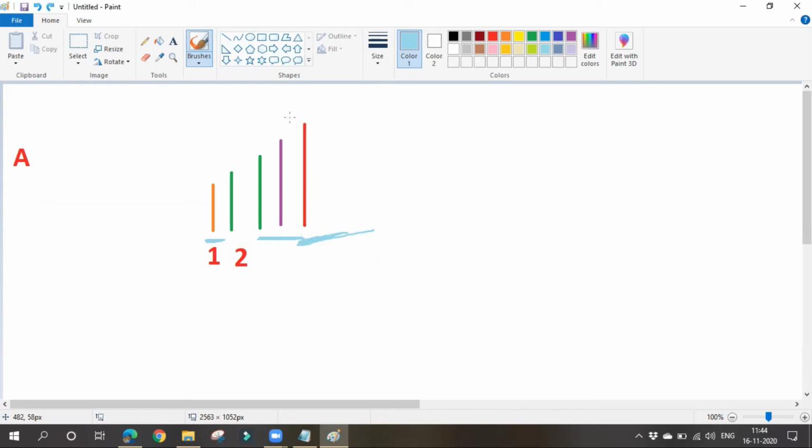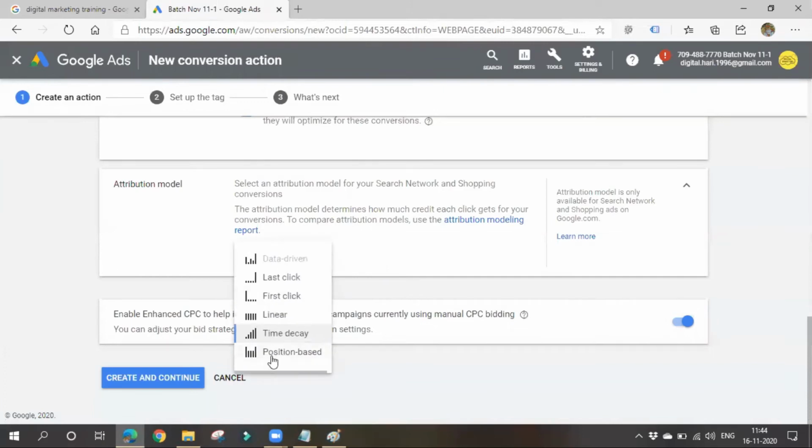Next is the position based model. In the position based model, we give more credit to the first and last clicks. It gives 40% of credit to both the first and last click and distributes 20% among the other clicks.